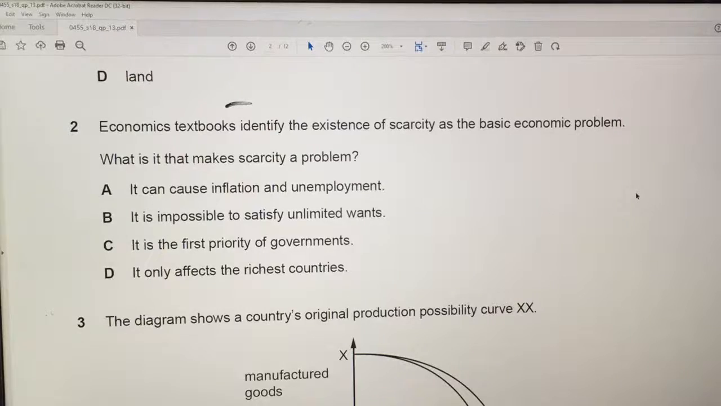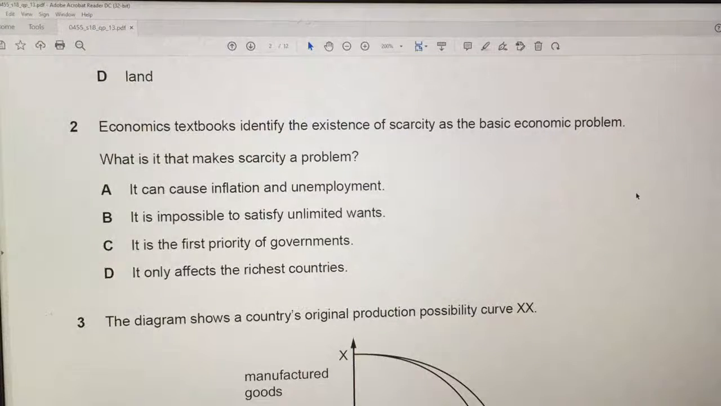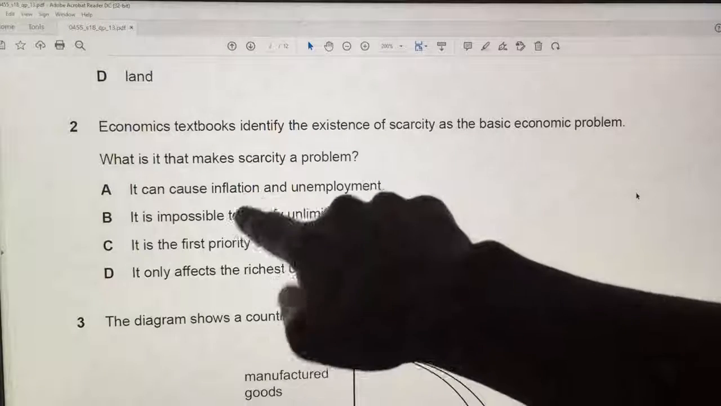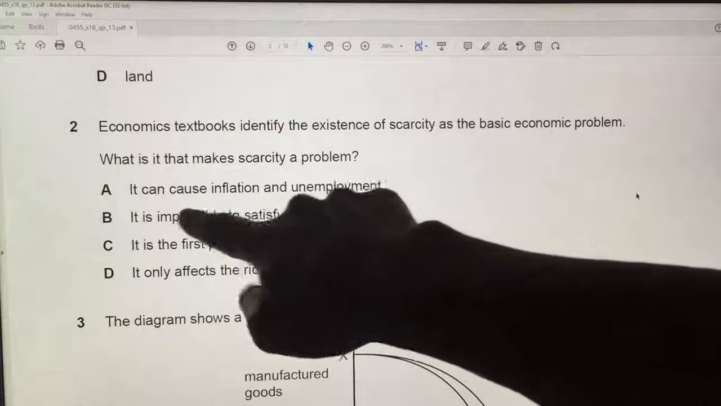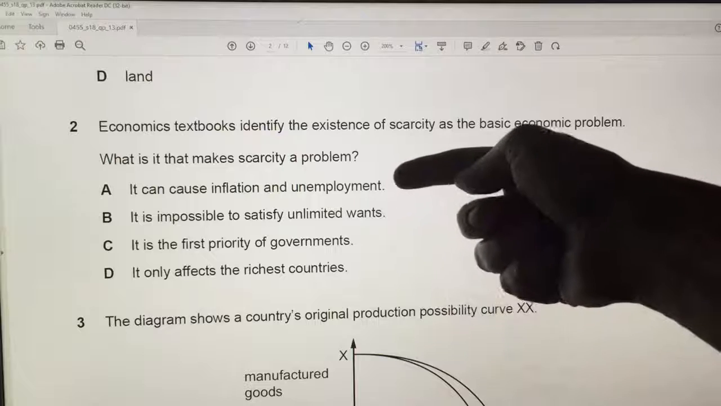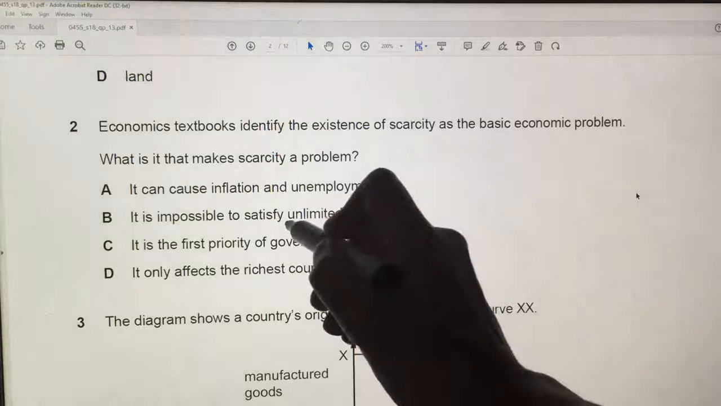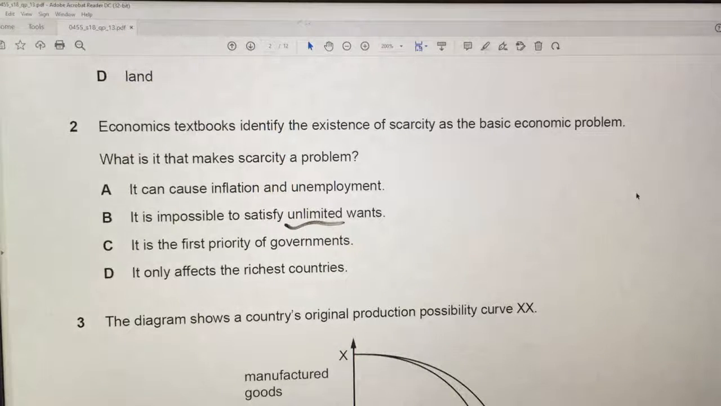Question 2, economics textbooks identify the existence of scarcity as the basic economic problem. So this is a basic economic problem question. What is it that makes scarcity a problem? Unlimited wants. So A is true. Scarcity might cause inflation and unemployment. Well, maybe A is not true, but B is the key words. B has the key word of satisfy unlimited wants. So B must be the answer for question number 2.